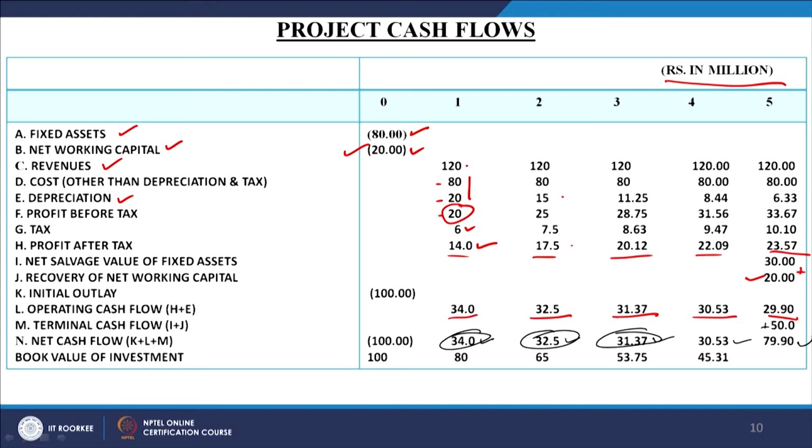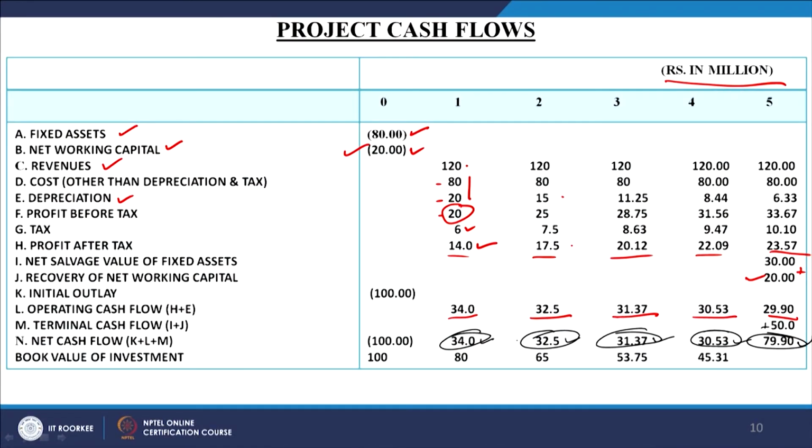Now you remember back in the capital budgeting process, these cash flows were given to us. We assumed that all these cash flows are available, but we have to calculate them this way. They are not served to us on a platter. We have to calculate them by preparing the detailed project feasibility report. So, the cash outflow is there, and the cash inflows are there, and now they will be discounted for evaluating the project, whether to take up the project or not, whether to go for this investment opportunity or not.